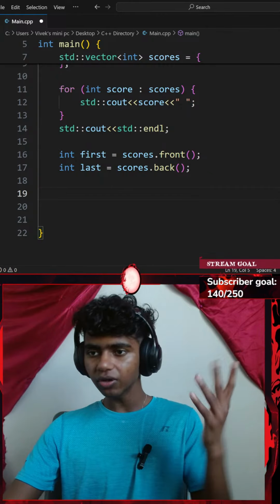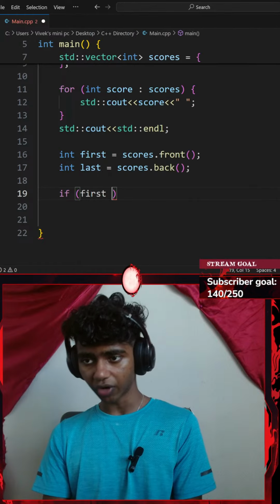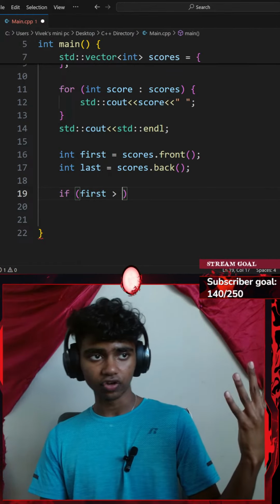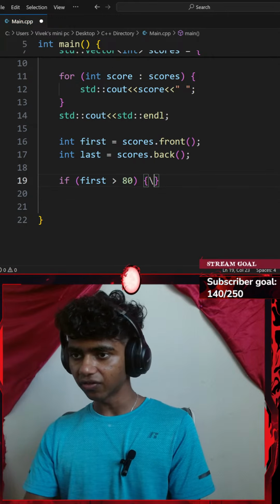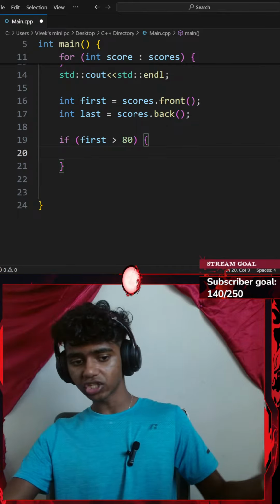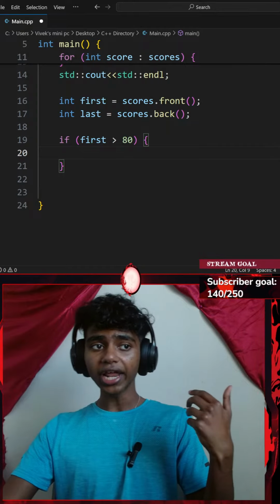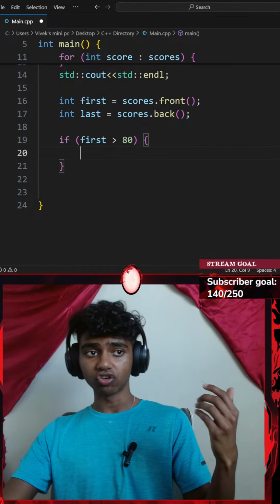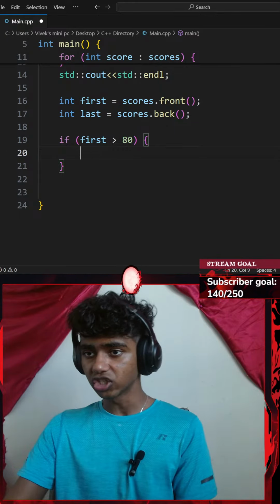Okay, that said, let me go ahead and create an if statement now. So if, a pair of parentheses, if my variable called first is greater than 80, I'll add a pair of curly braces and then add what we call nested if/else clause logic to it. So if my last is odd and my vector size is greater than or equal to 10, I print strong start unstable end.